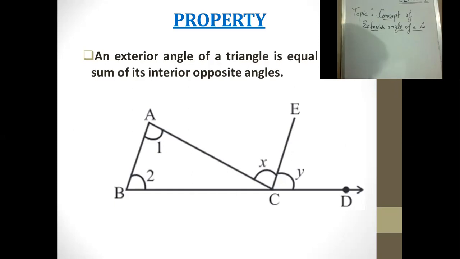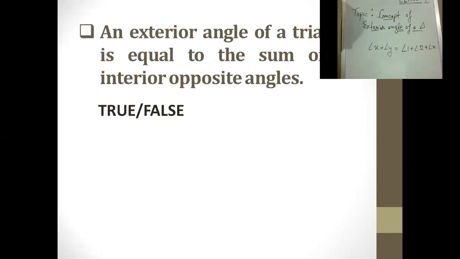Here we have to see the exterior angle. The exterior angle x plus y is equal to the sum of the interior angles, that is angle 1 plus angle 2, plus the other angle which is not shown, let us call it angle x. This is what we had to prove: x plus y is equal to angle A, angle 1, 2 and x. This is what it was all about.